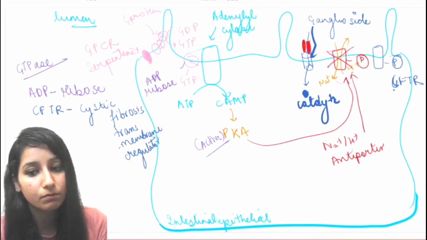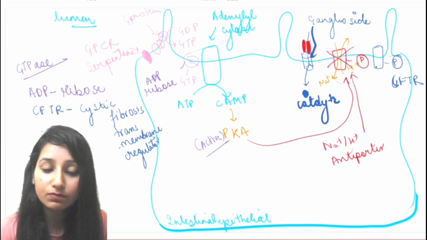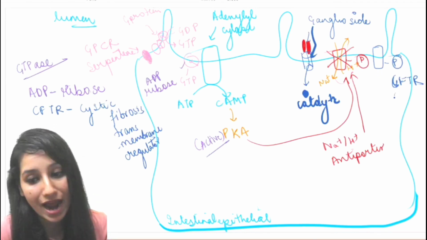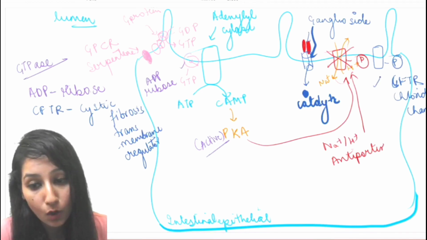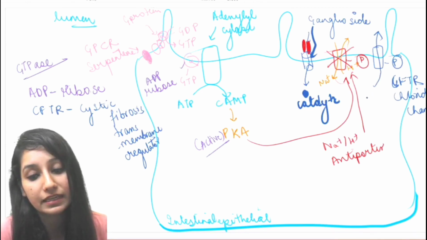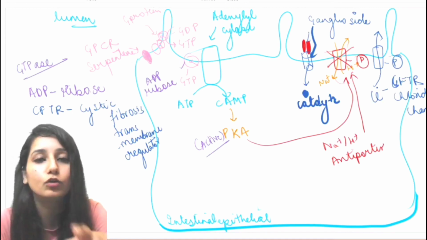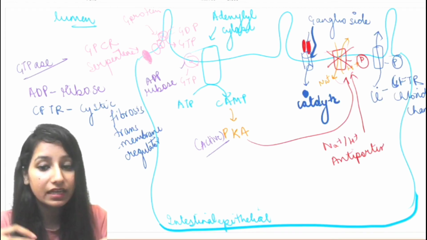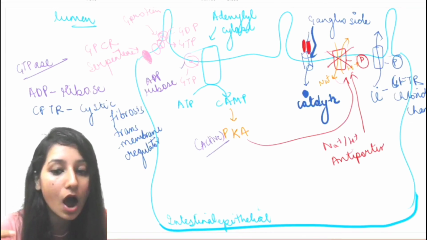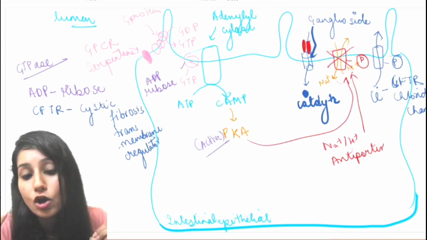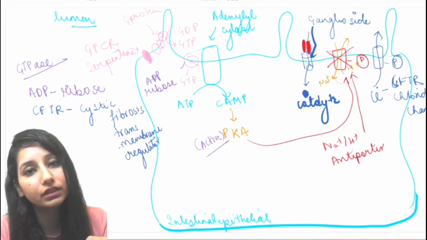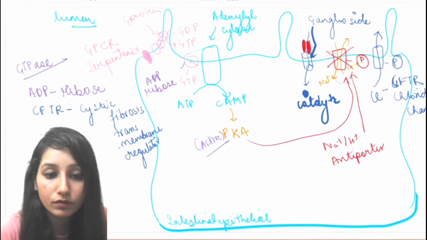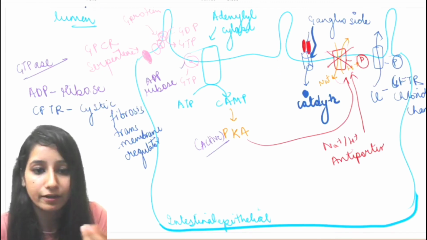This transmembrane protein actually is a chloride channel. Due to which the chloride will leave this epithelial cell and enter into the lumen. So you are seeing that the salts are going out from this cell to the lumen. If the salts are moving, then the water will also move with this molecule, to maintain the osmolarity.